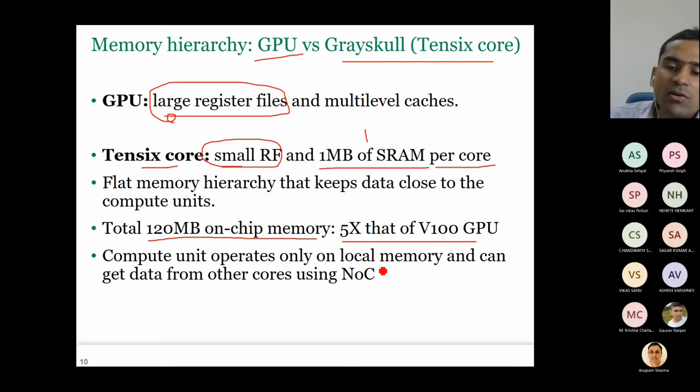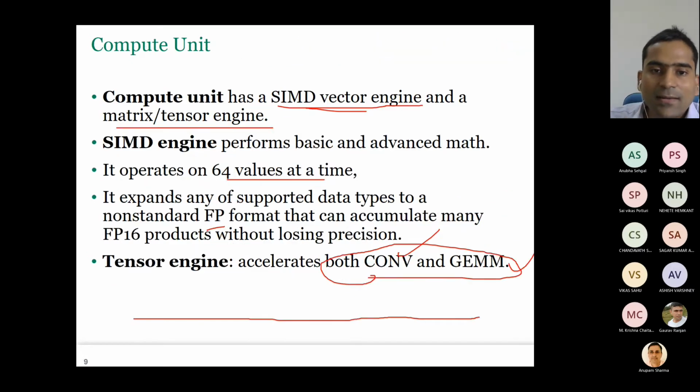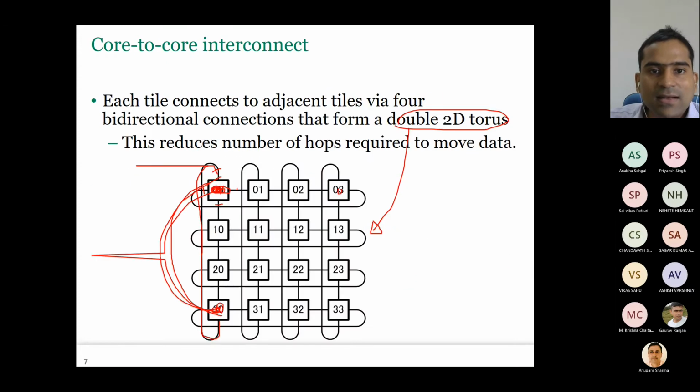Now, the compute unit operates only on local memory. So this SRAM is called local memory, and it can get data from other cores using the NOC. That means if each compute unit needs more than 1 megabyte of data, it can get that data from other cores through the network-on-chip interconnect. So here, as you see, this is the interconnect, right? If I need some data which is actually stored here, that can be moved from here.